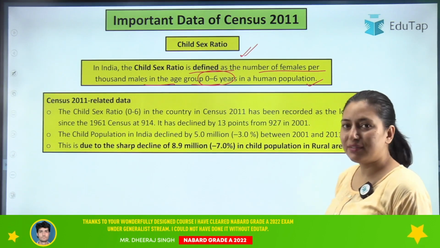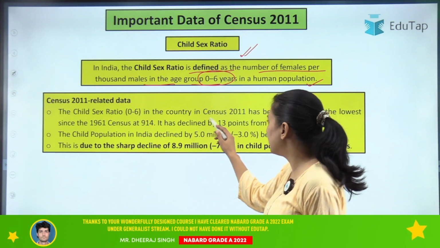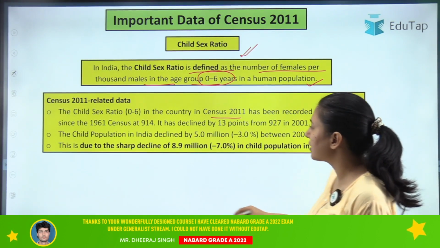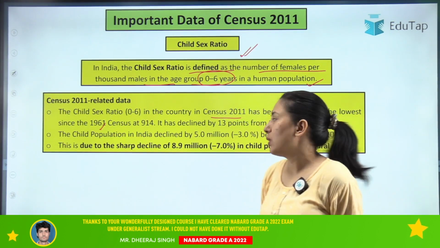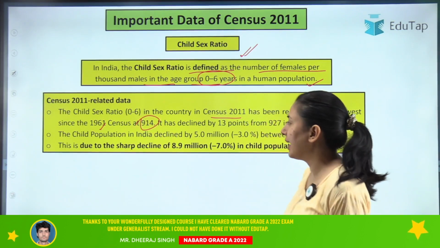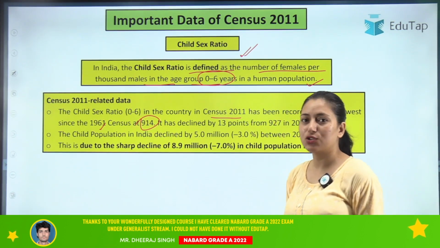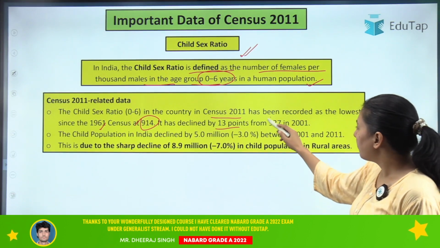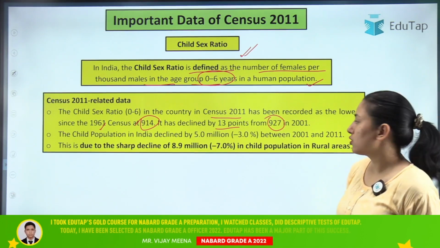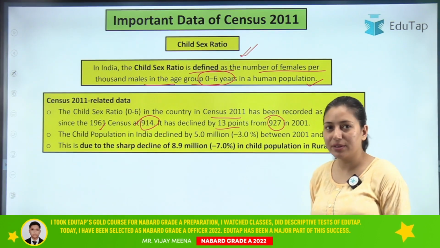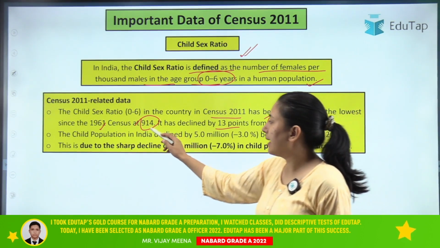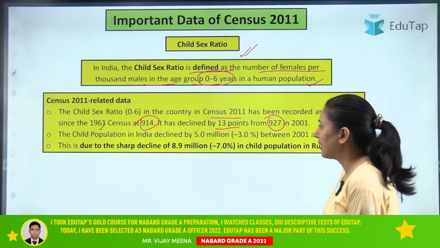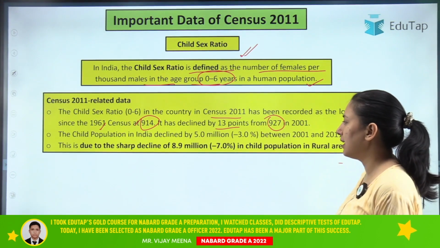According to 2011 data, the child sex ratio in the country in census 2011 has been recorded as the lowest since 1961, which is 914. It had declined by 13 points from the 2001 census. In 2001 it was 927, and now it is 914. So the child sex ratio has declined as per your census 2011.